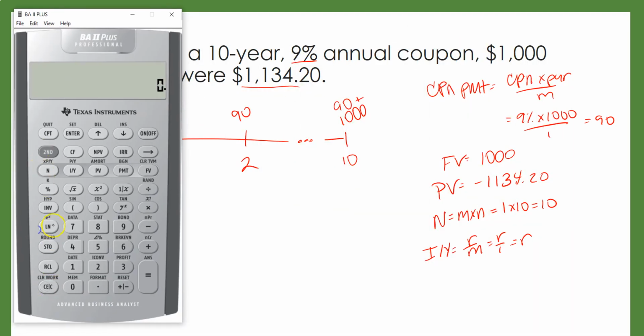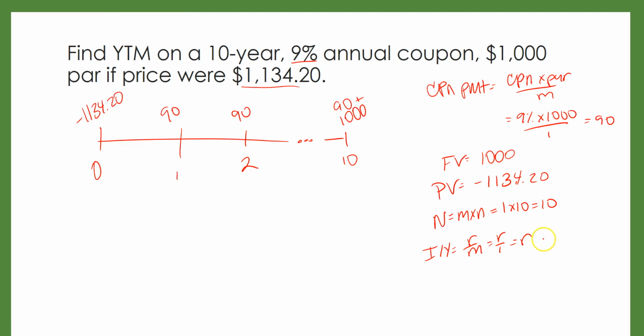So let's first clear our time value of money. We have a $90 coupon payment, a $1,000 par value. It's currently trading for $1,134.20. And there are 10 years until maturity. Let's compute the IY. And we get 7.08%.